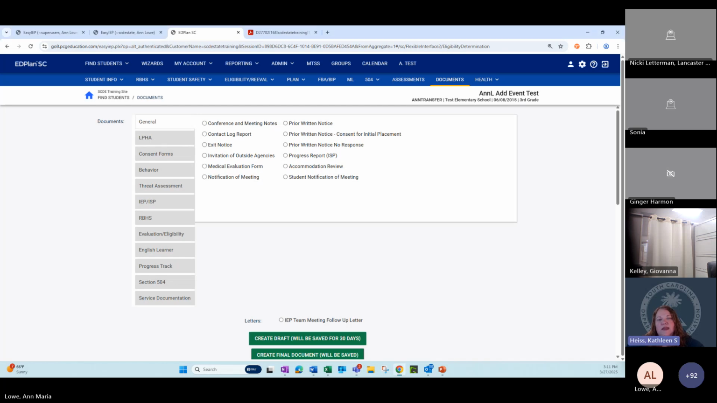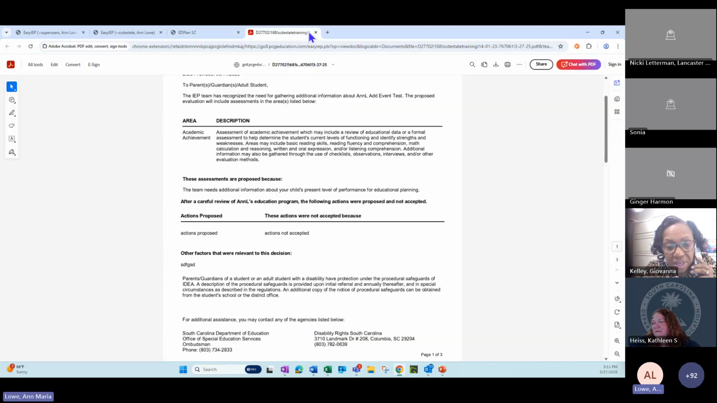Okay, so the next piece is looking at transfers. We have a demonstration of the transfer process for duplicate students. Sorry, it took me a second. I know there's a lot of items on this agenda today. So that's the transfer process.